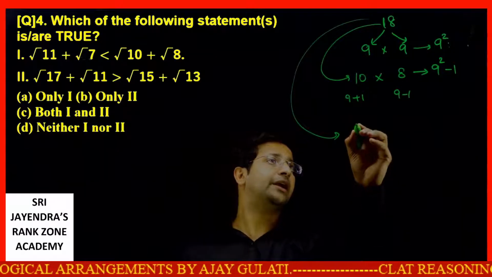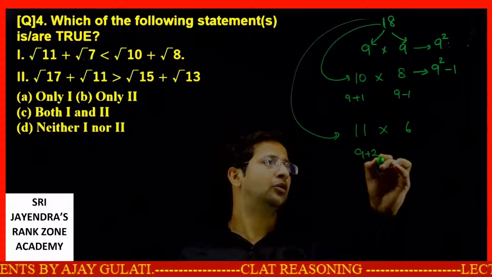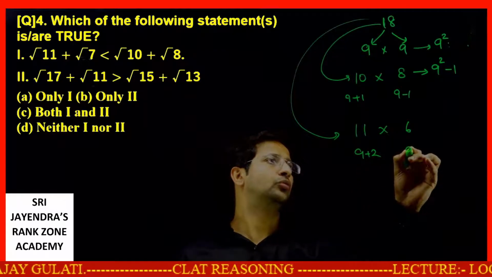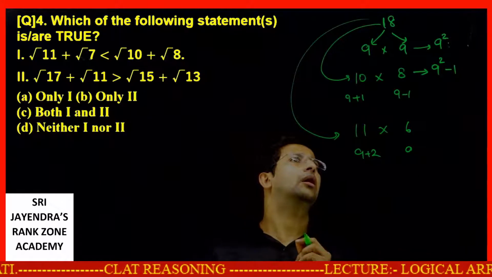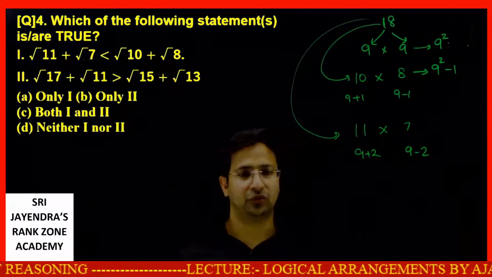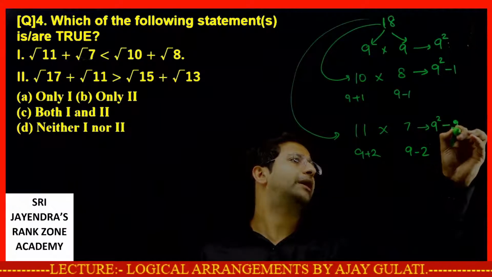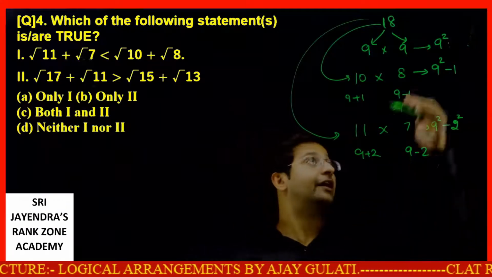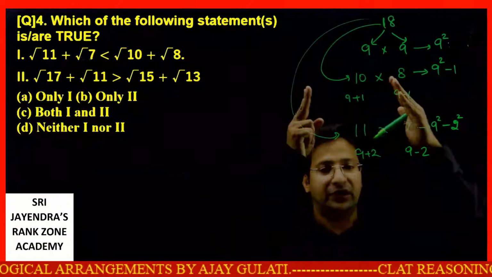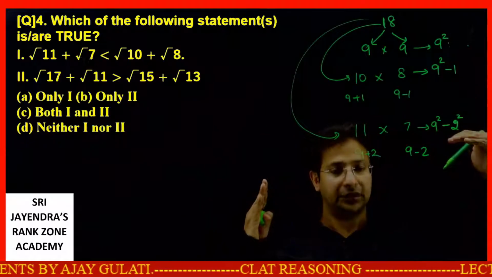The moment you break it into 11 and 7, 9 plus 2, 9 minus 2, this product will be 9 square minus 2 square. Earlier it was 9 square. The moment you increase the gap, it becomes 9 square minus 1. Increase the gap further, it becomes 9 square minus 2 square.